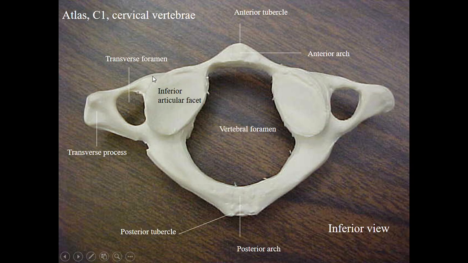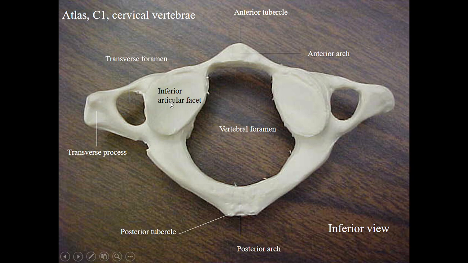It is somewhat oval or circular, and it is directed downward, medially and backward.